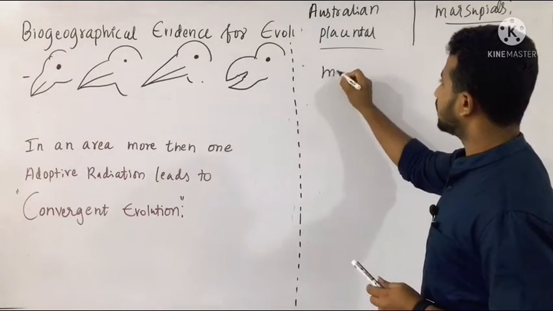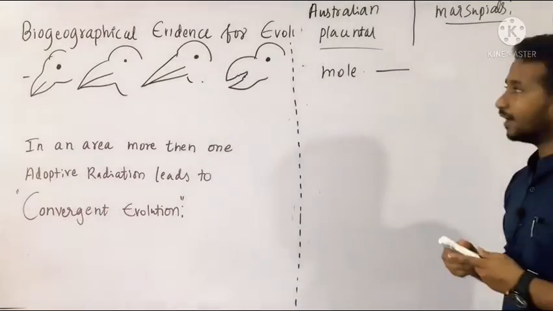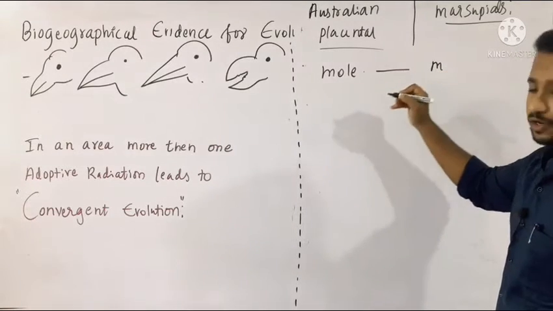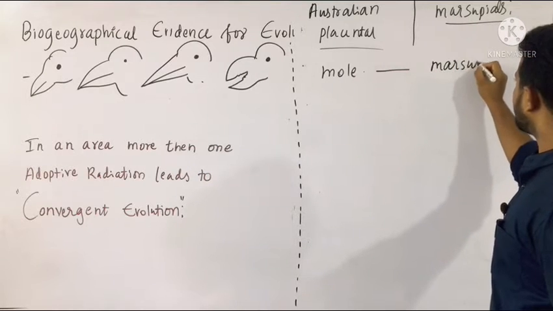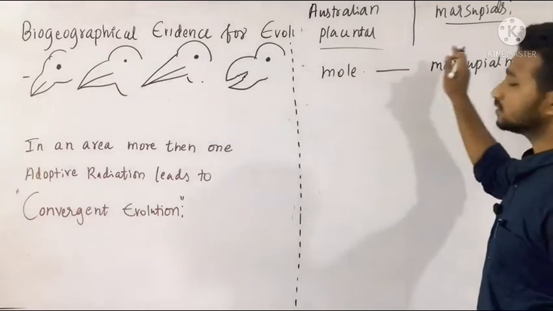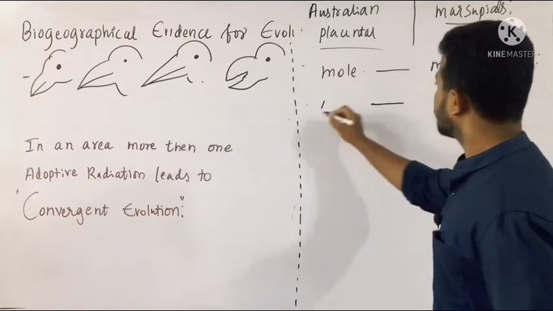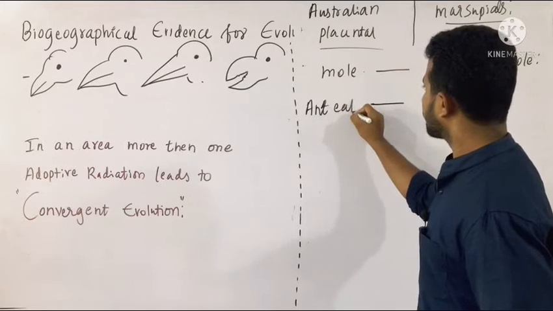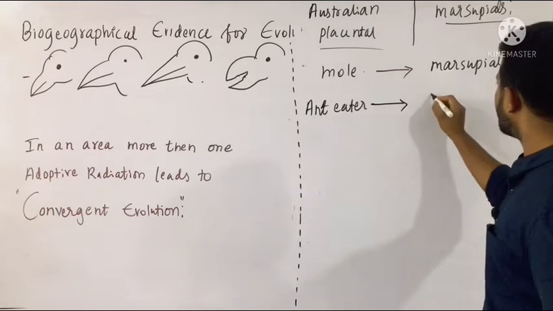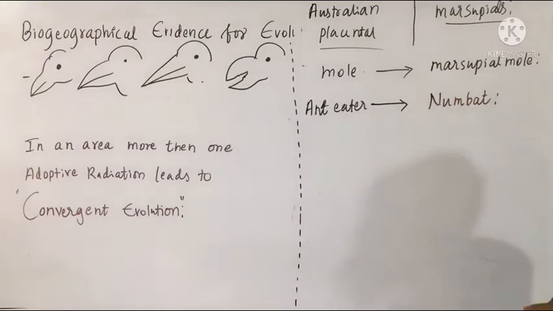In Australian placental organisms, we can take the example of mole, and in marsupials in a different geographical area, these marsupial mammals lead to the formation of the marsupial mole. There is a very slight difference between moles and marsupial moles. They have the same kinds of adaptive radiations. And the next example we can take is the anteater. The anteaters present in Australia, among marsupials, evolved into the numbat. The same anteater in marsupial organisms is modified into the numbat.